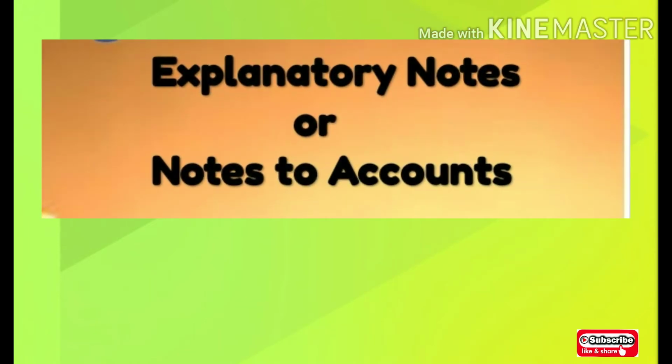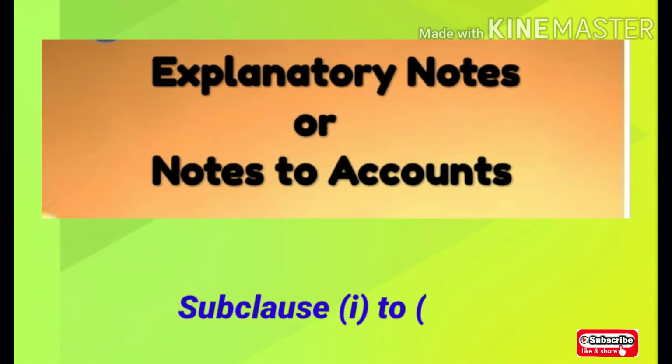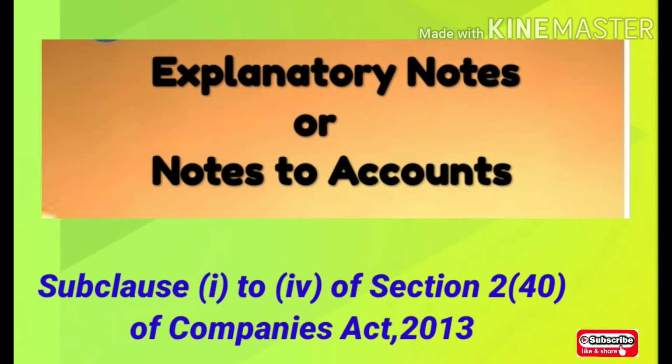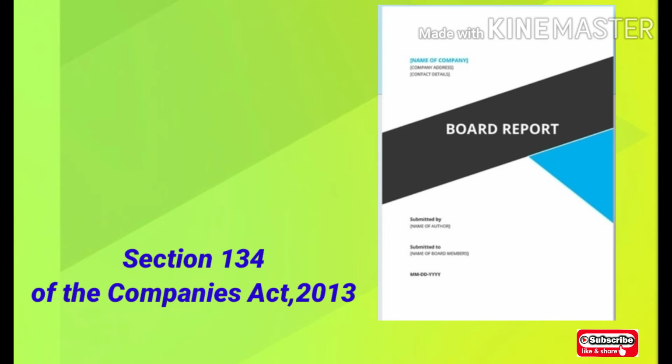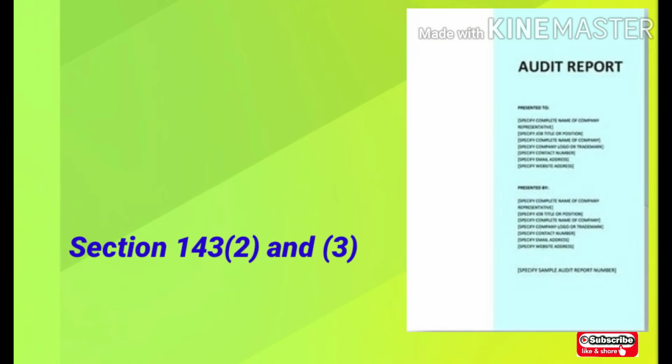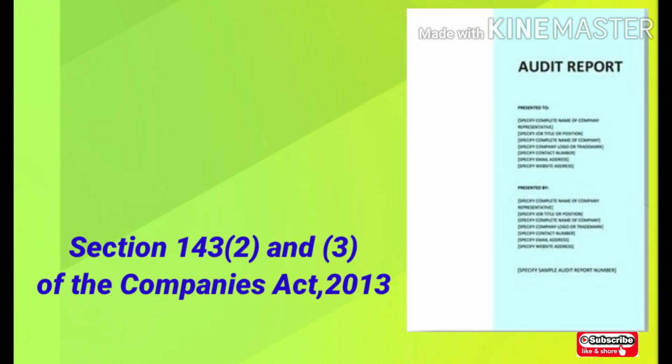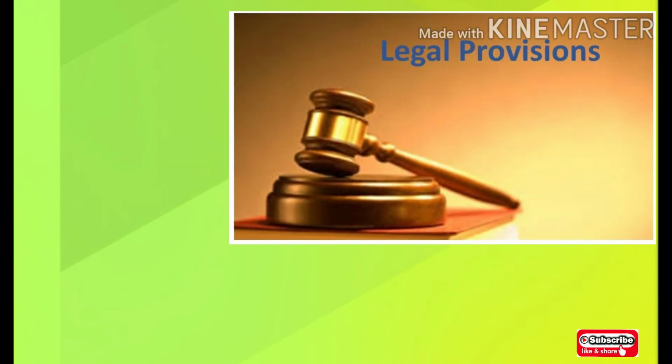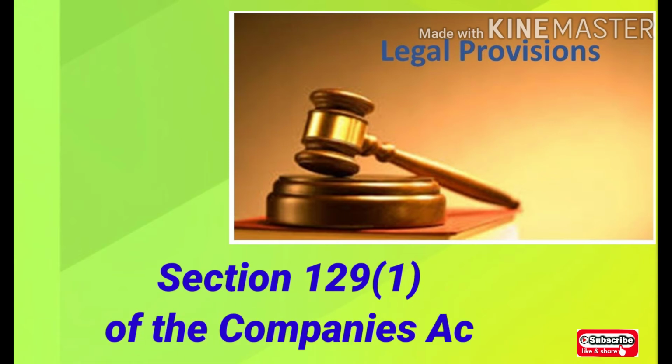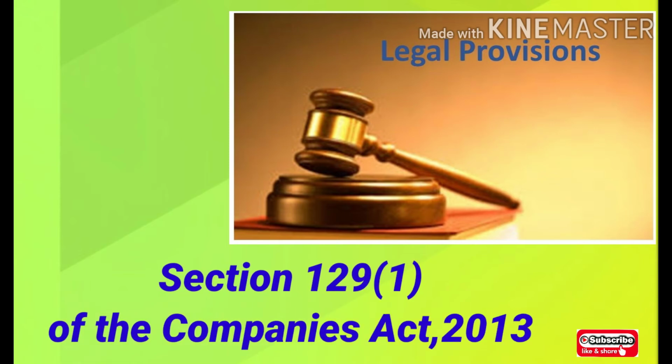Explanatory note or notes to accounts refers to sub-clause 1 to sub-clause 4 of subsection 40 of Section 2 of Companies Act 2013. Board's report of the company is related with Section 134 of Companies Act 2013. Auditor report should be in terms of subsection 2 and 3 of Section 143 of the Companies Act 2013. Legal provisions regarding financial statements are related with subsection 1 of Section 129 of the Companies Act 2013.